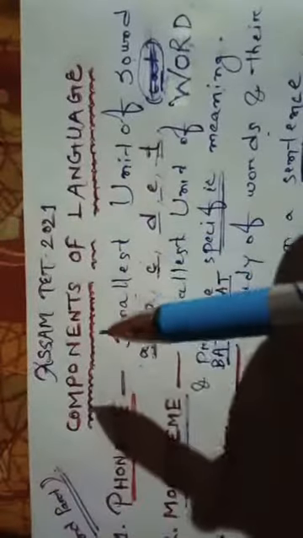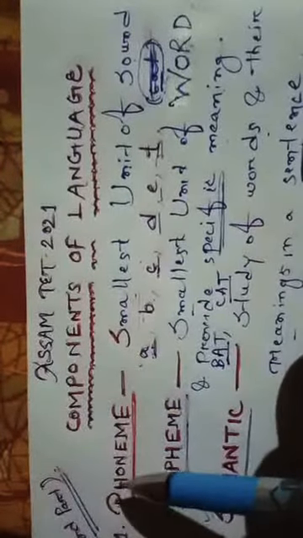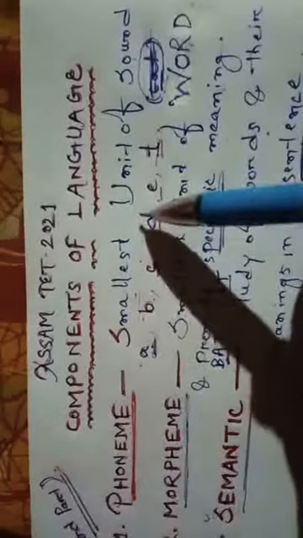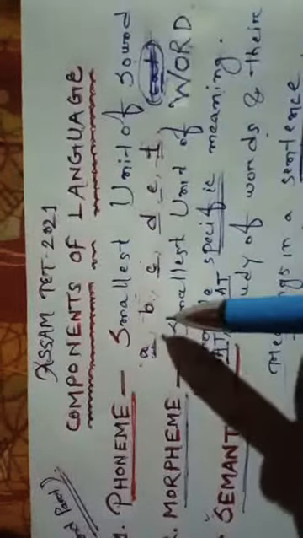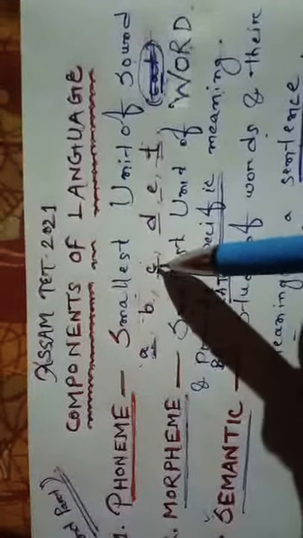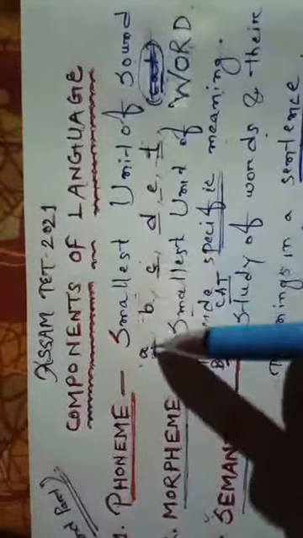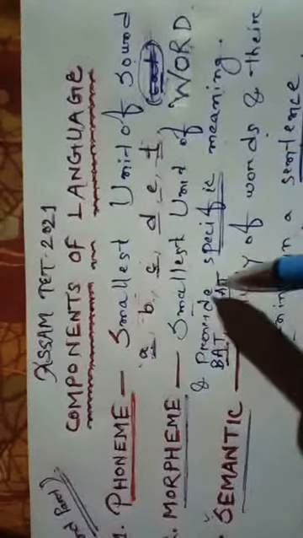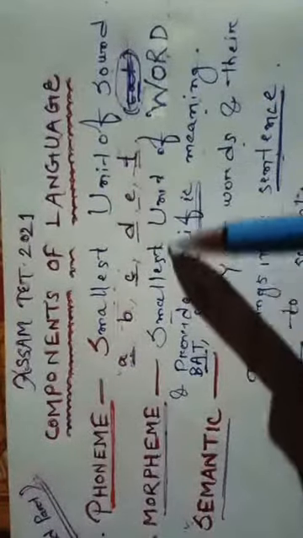So let us recapitulate once again. So phoneme means what? Phoneme is smallest unit of sound, that is A, B, C, D. And if we join these, say C-A-T, B-A-T, then we will get a word. So it will be smallest unit of word and provides specific meaning. This does not have specific or inherent meaning, but this does have meaning, and such a word will be called morpheme.